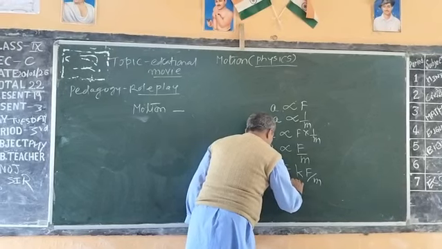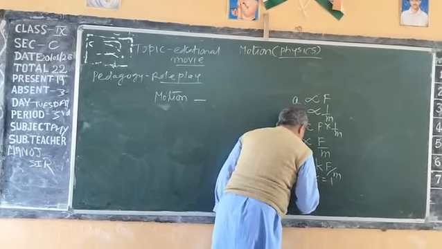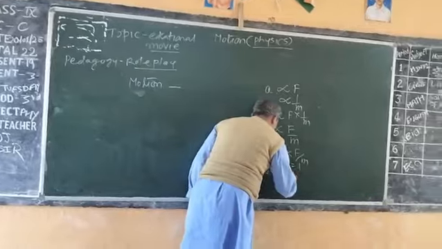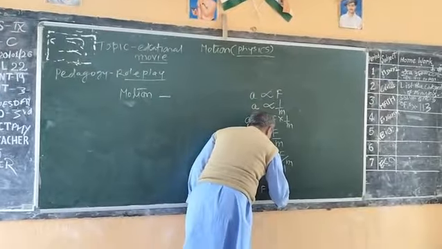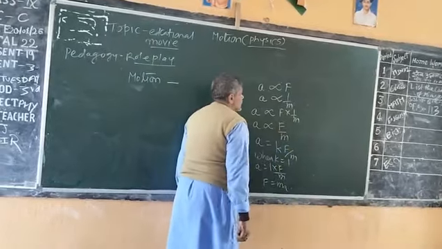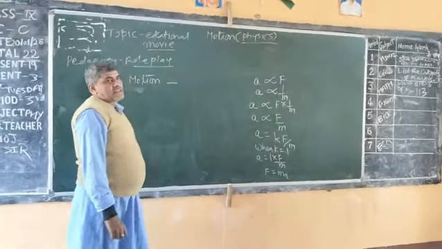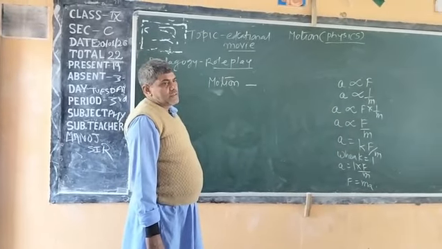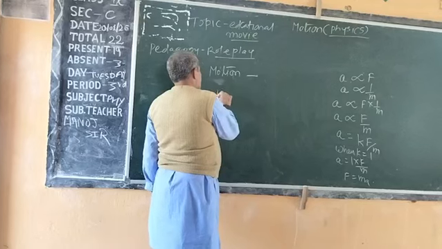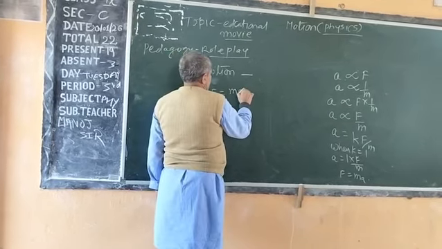When k equals 1, then a equals 1 into F by m, or F is equal to ma. This is the mathematical expression of the second law of motion.